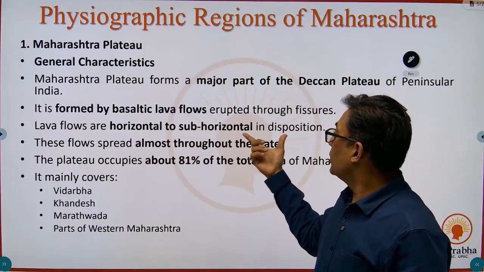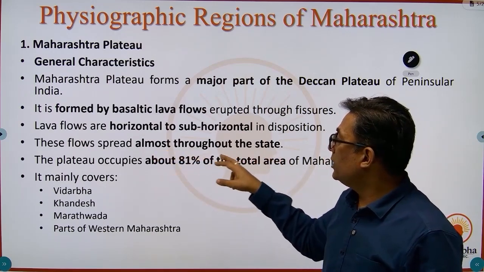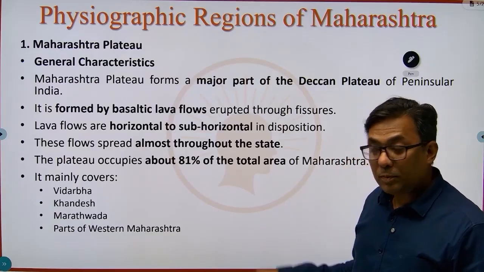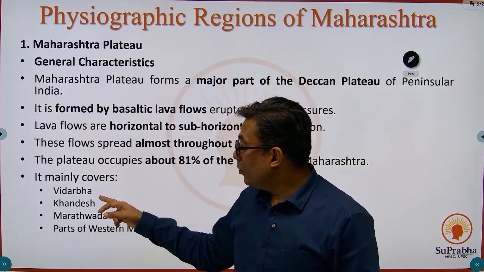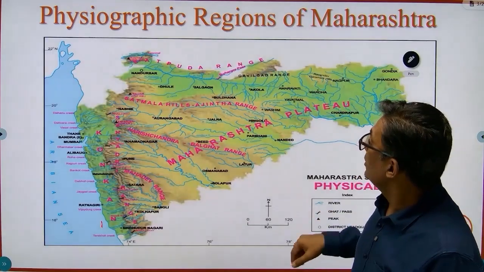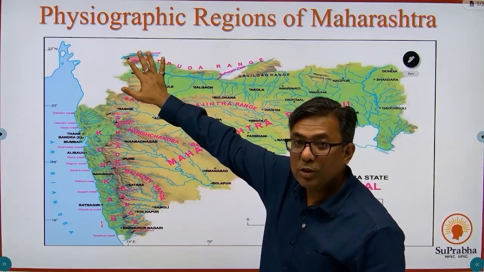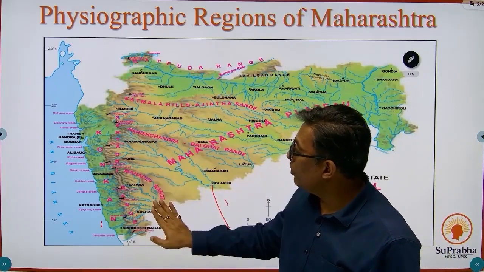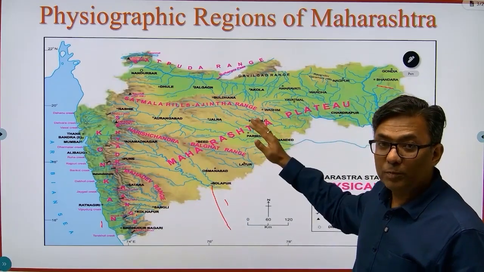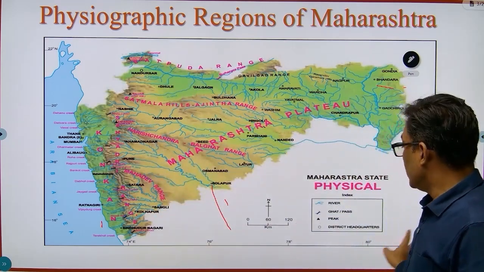Lava flows are horizontal to sub-horizontal in disposition. These flows spread almost throughout the state, occupying 85% of the total area of Maharashtra. The lava flow of the Maharashtra Plateau covers Vidarbha, Khandesh, Marathwada, and parts of western Maharashtra. If you look at this map, Vidarbha, Marathwada region, Khandesh region, and parts of western Maharashtra are all covered by the Maharashtra Plateau.